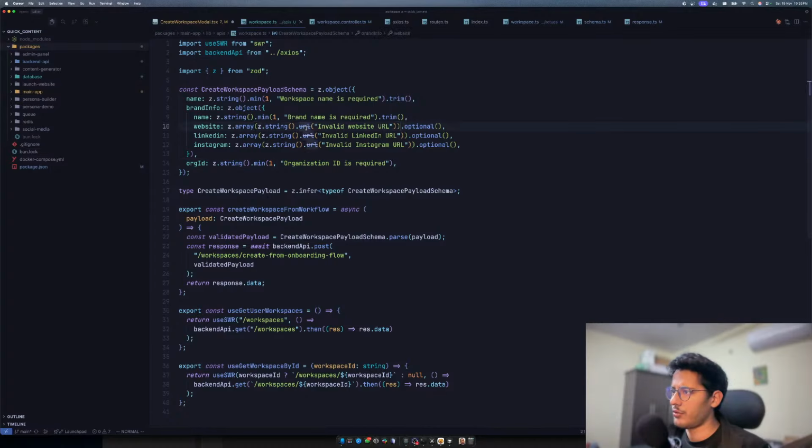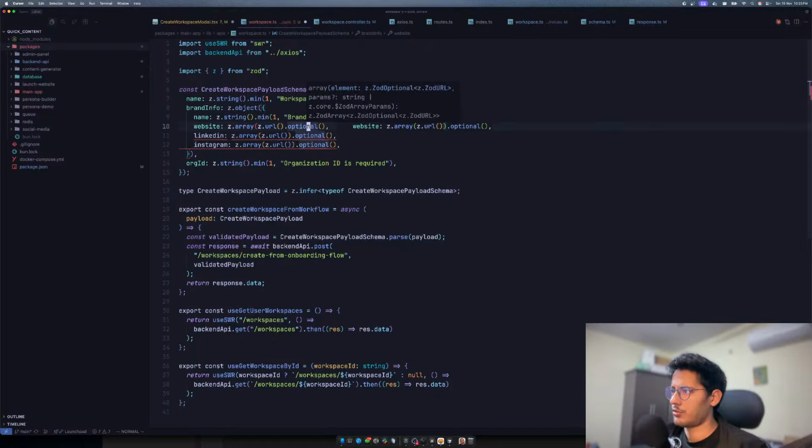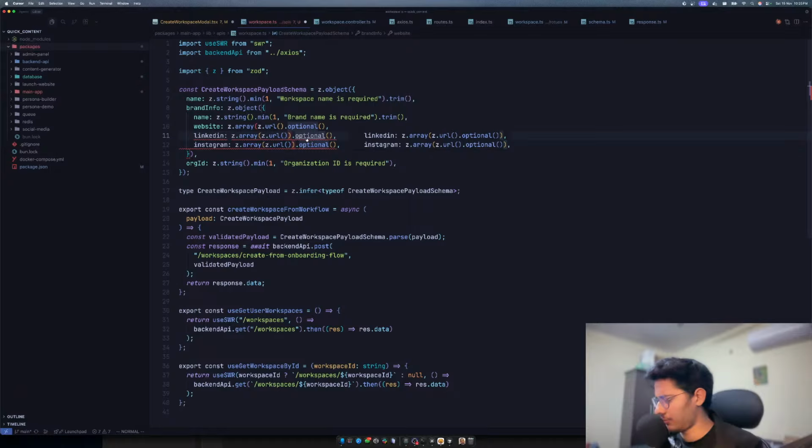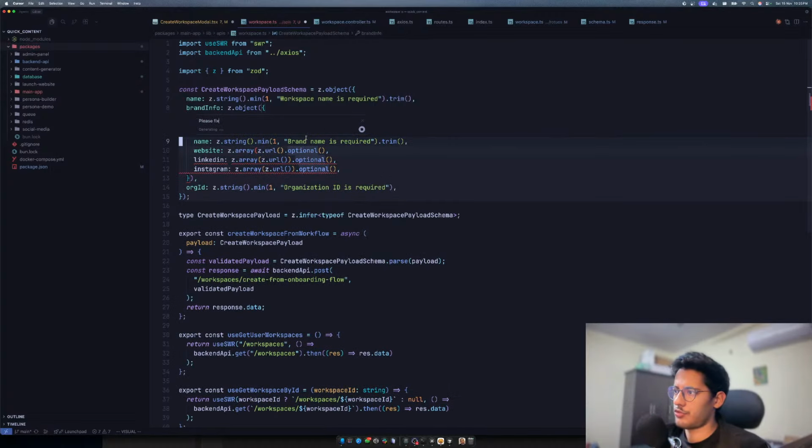Wait, why do I have the URL, man? I can do the URL directly, right? So I can do it like this. Similarly, I can do the same over here. That should be fine. I don't know why this is angry at me. Fix the error, bro. Man, stop. Sometimes this auto completion frustrates me.